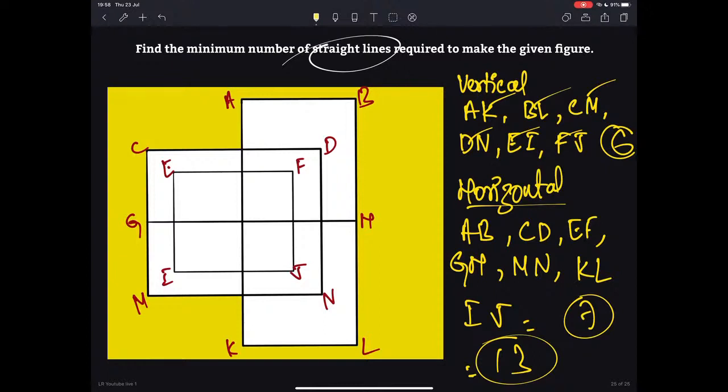Calculator obviously should be allowed. Otherwise, it's very difficult. Without a calculator, I don't think you can do it, especially in case of number series. Otherwise, calc is not required. But working notes for sure is required. Otherwise, you can't work it out.